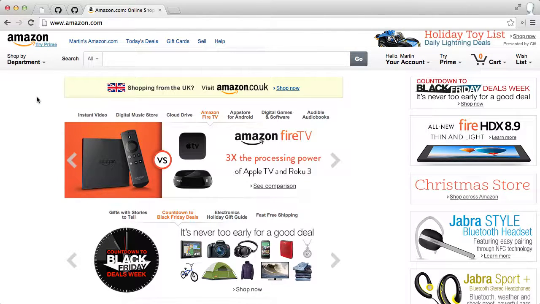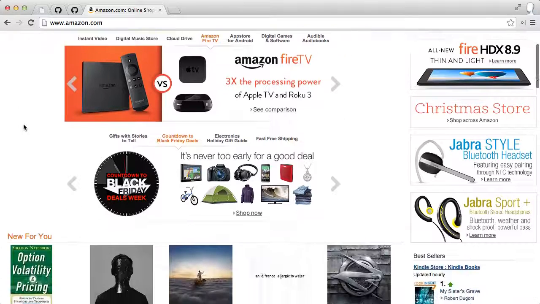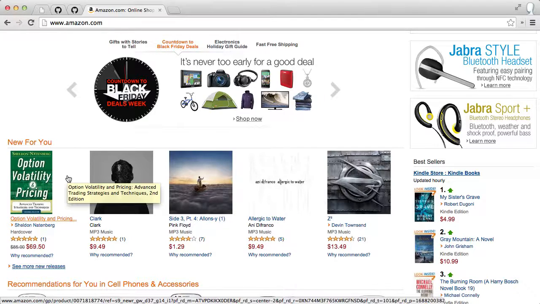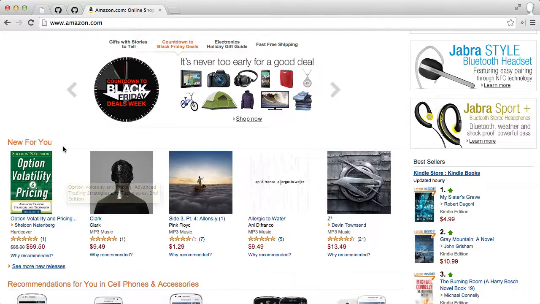More than that, we see that some of the content on the page has been sponsored, has been changed specifically for me. It's difficult for me to know offhand how much of this stuff is just for me versus for everybody. But I do know that if you go down here, you see new for you, and here's some recommendations they make based on previous purchases. So yes, I used to do some trading, and apparently I bought a book on options, and so it's recommending me a new book by Sheldon Natenberg.